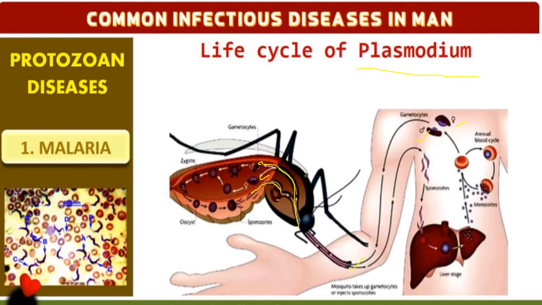One thing you should understand: asexual reproduction usually takes place in man, and sexual reproduction takes place in the mosquito. Sporozoite formation takes place in the mosquito and is stored in the salivary gland of the mosquito. Then it enters into the human body through the blood, that is the RBC, and enters into the liver, where the RBC breaks and produces the hemozoin, which causes the fever, chilling, everything.